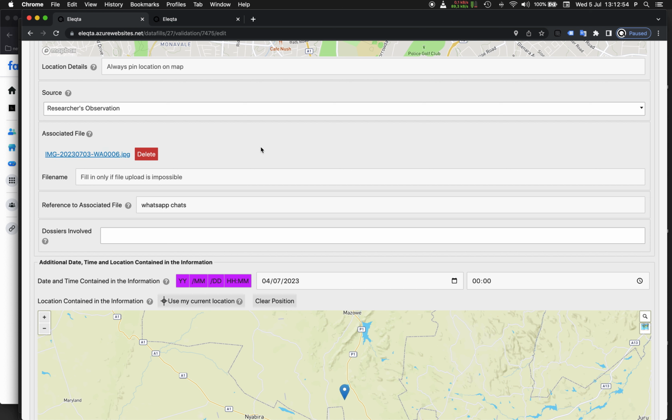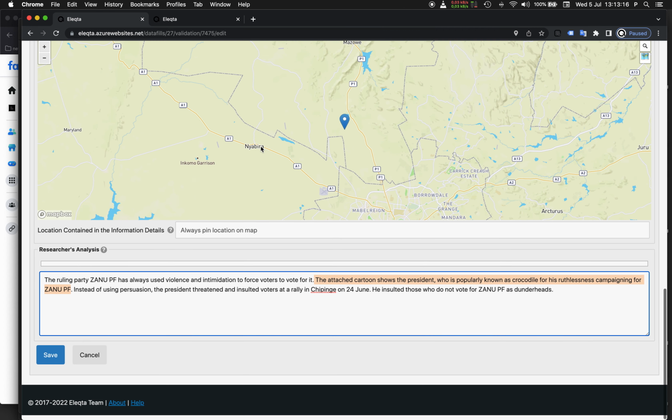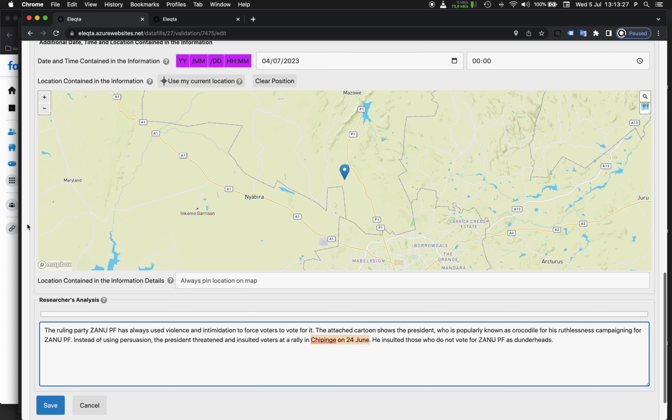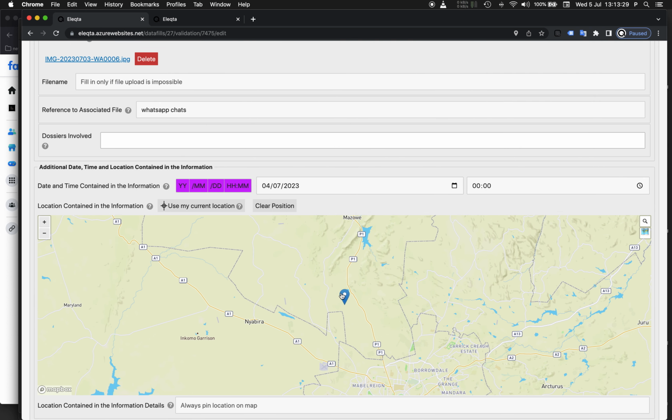You are very welcome to enter this kind of observations if you want. They are based on your observation, so it would be correct. But then if this is what you want to do, you shouldn't put a cartoon to substantiate it. If you're putting a cartoon, then the information you're posting here is the cartoon. Then you are welcome to say in your analysis that this is common practice in Zimbabwe, and also to mention this rally in Chipinge on 24th of June. And yes, it's not entirely appropriate, but it doesn't matter.